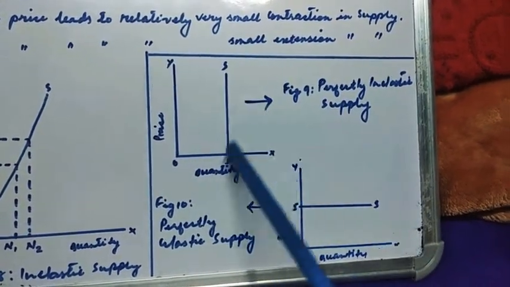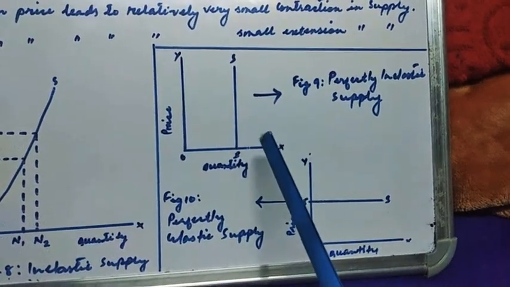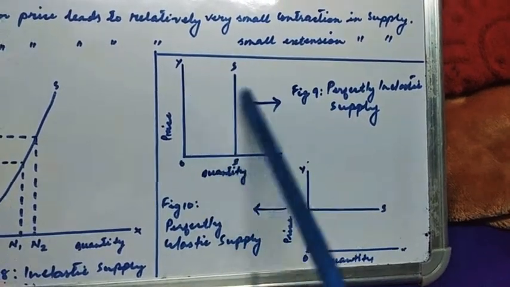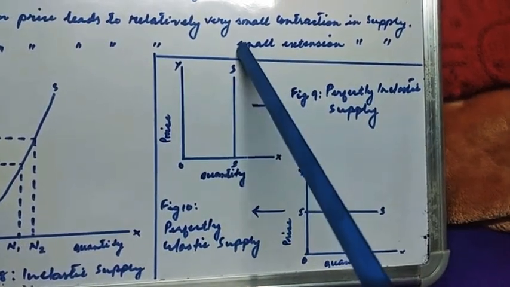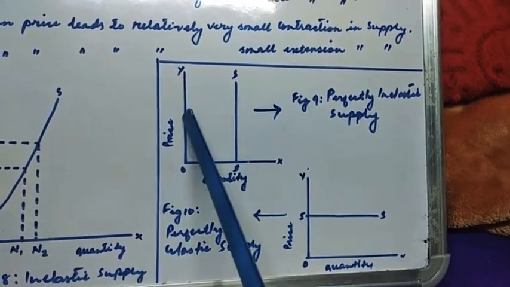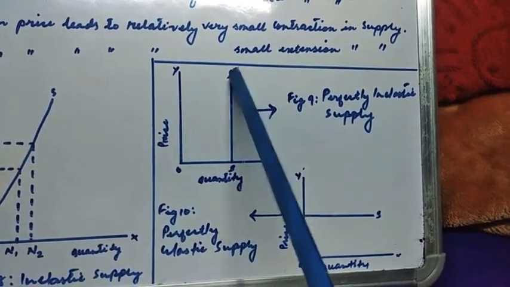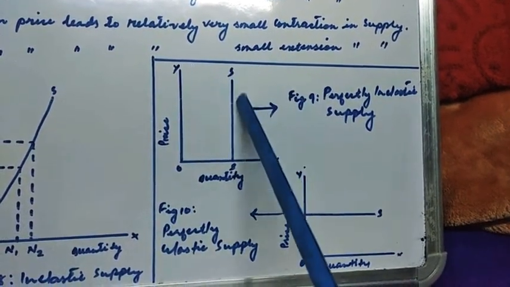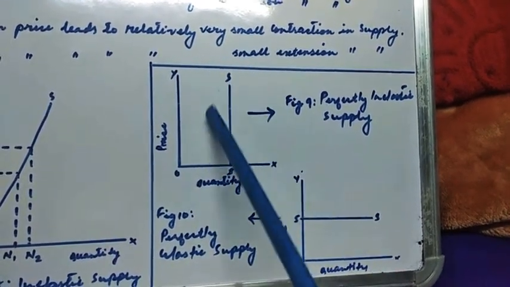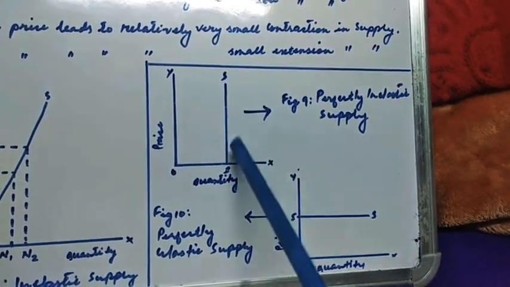So when the supply curve is vertically straight upward, it is indicating that no matter how low or how high the price changes, supply remains constant. Supply is the same at various price levels. So at different price levels, supply remains the same. So there is perfect inelasticity in the supply when the supply curve is a vertical straight line.